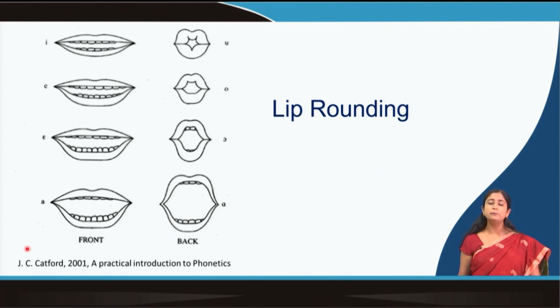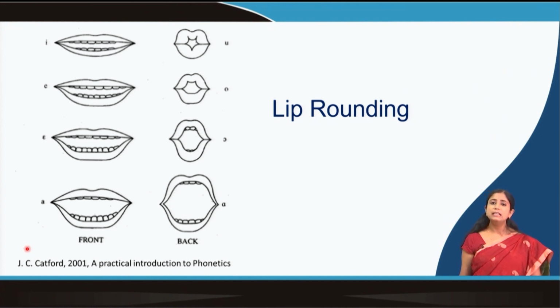I hope you all remember that when I talked about vowels and consonants, I mentioned that vowel sounds are those sounds which when we produce, we do not block the air in our oral cavity. So there is no obstruction of the air flow. So directly air comes out from our mouth.